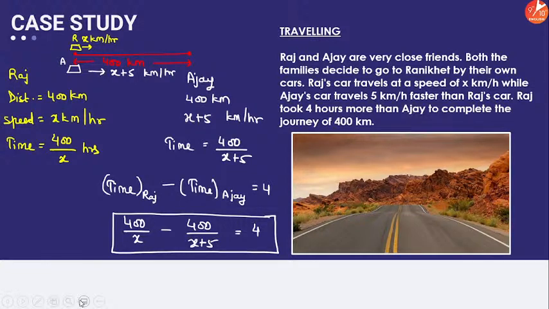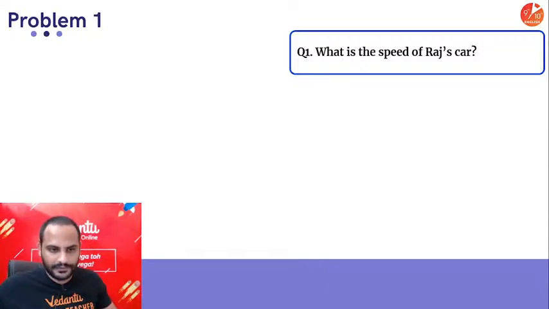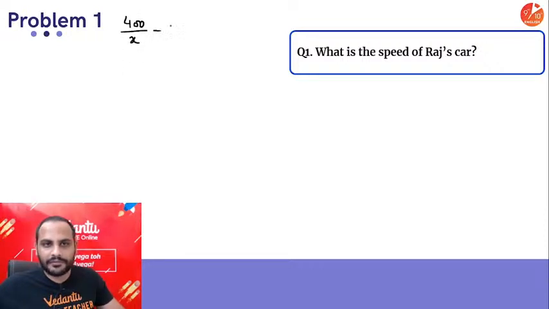400 by x minus 400 by x plus 5 is equal to 4. This is your equation, guys. Now you need to move ahead and find out the speed of Raj's car. So we'll find out, right? The equation we have is 400 by x minus 400 by x plus 5 is equal to 4.